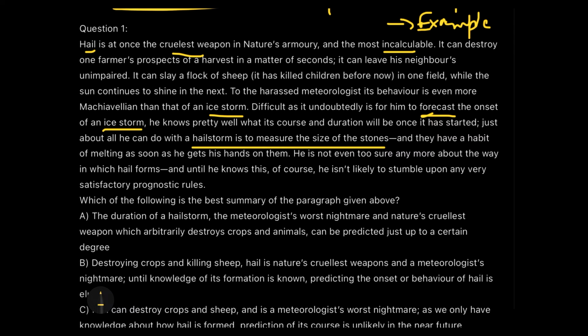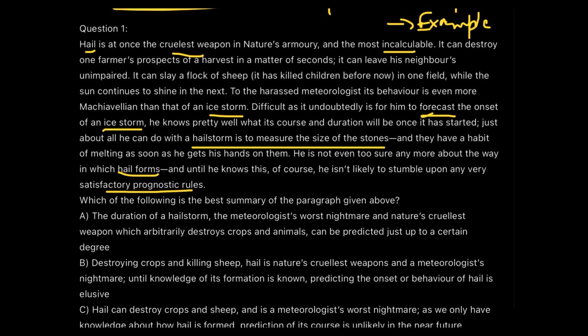So here the meteorologist is able to forecast the ice storm, but the only thing he can do about the hailstorm is to measure the size of the stones, and they have a habit of melting as soon as he gets his hand on them, and he is not even too sure anymore about the way in which the hail forms. So the meteorologists are also not sure about the reason of formation of the hail. And until he knows this, of course, he isn't likely to stumble upon any very satisfactory prognostic rules. That means until and unless we know about the formation of hail, we cannot come up with very satisfactory prognostic rules. So depending upon it, now we will be figuring out our summary.